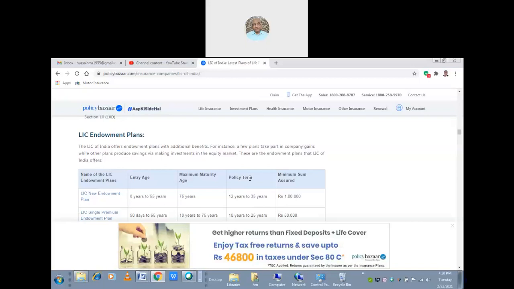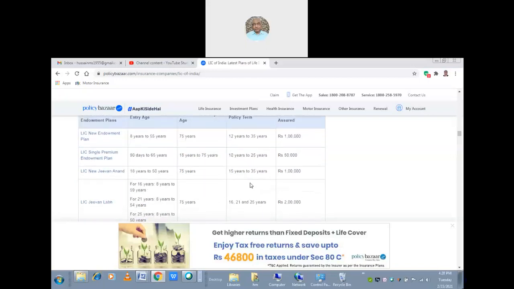Yes, because the amount which you pay, they will keep in the share market. So they will invest it and you will get the bonus also. These are the endowment plans that the LIC of India offers. Then it is 8 to 55 years only, and 90 days to 65 years, a single premium endowment plan.